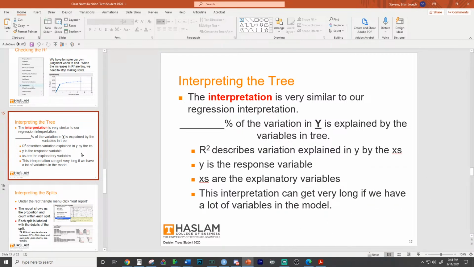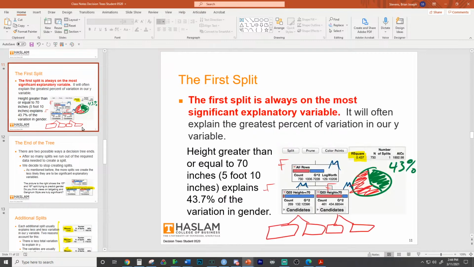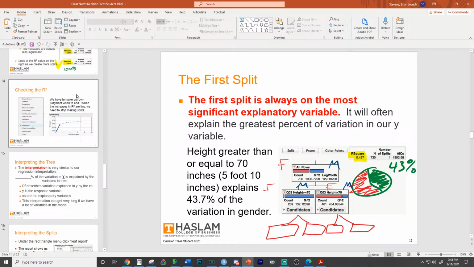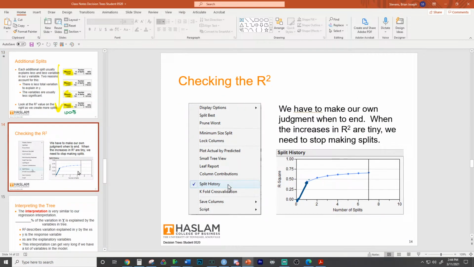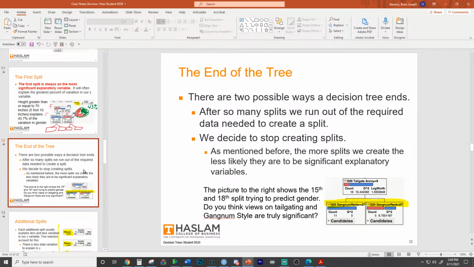So blank percent of the variation in Y is explained by the variables in the tree. Some big important stuff right here as we try to understand how the tree works, and definitely review, but R squared will always go up, but we don't want to just continuously split it because we're going to get down to variables that just don't make sense.